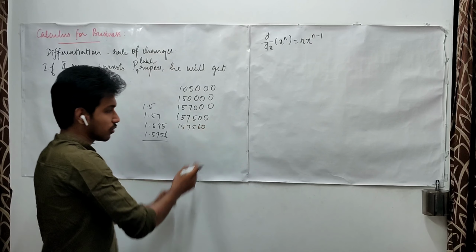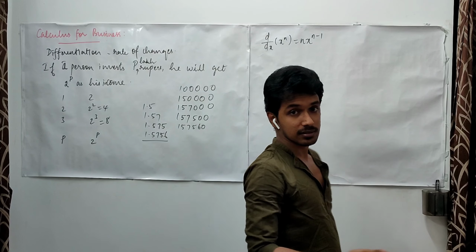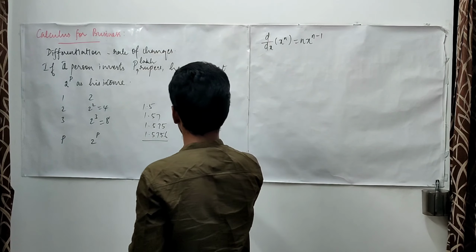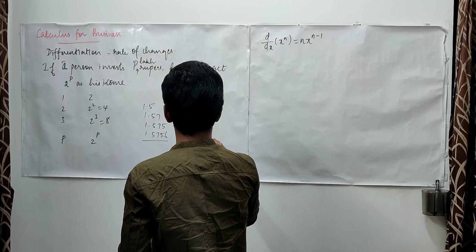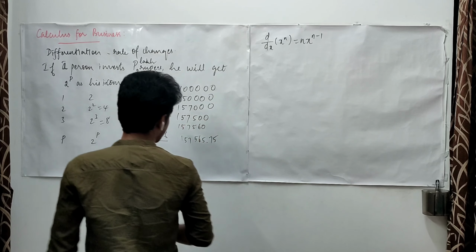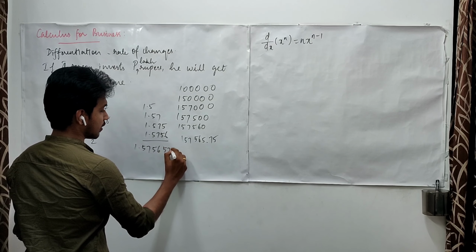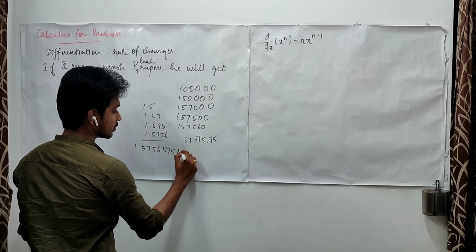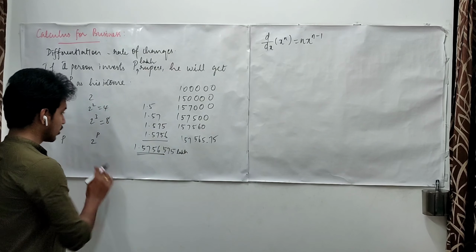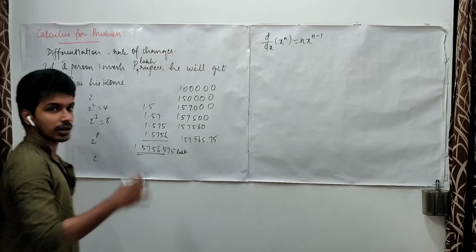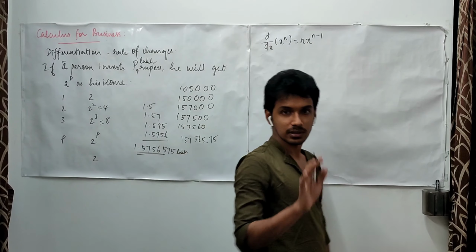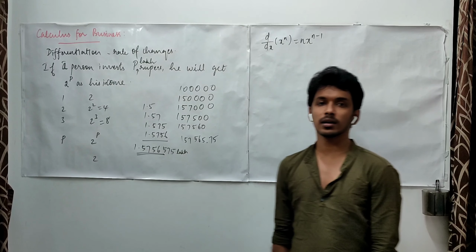And similarly it goes. If I am going to consider paise as well, 1,57,565 rupees 75 paise, then I will have to write this as 1.5657 lakh. So this 2 power this quantity has to be calculated. Yes, of course, that is possible through some mathematical ideas.